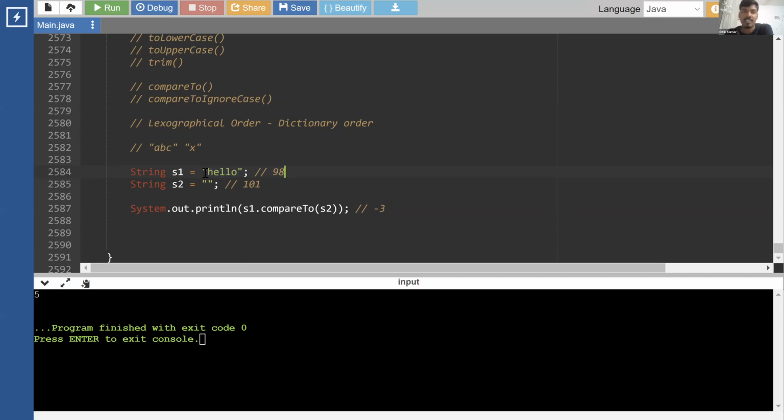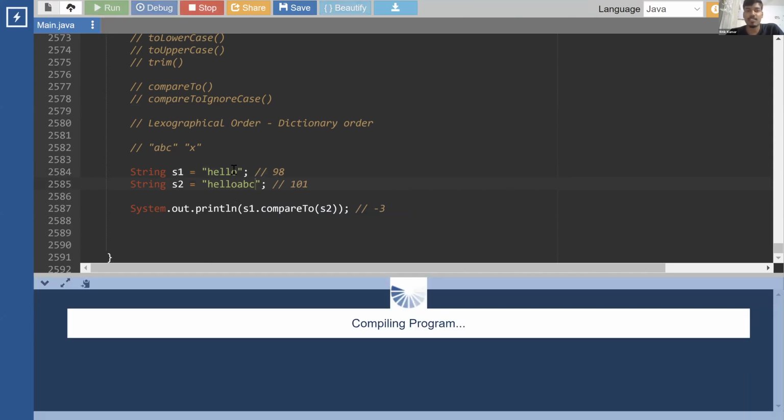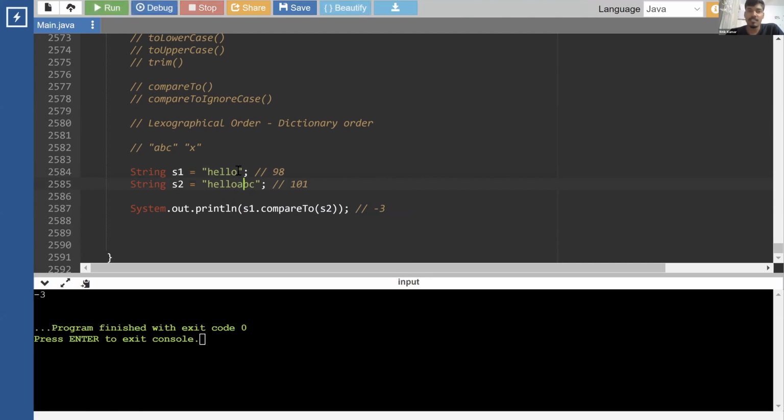What is this 5? Sir, what if the first string is like hello and the second string is hello ABC? Then what will be the output? Hello, ABC, or something else. So if it is non-equal, that's what I was doing. Now if this character is non-matching, the first non-matching character is this A. So this would come later, right? This is an empty character. There is no character from here to subtract. It is giving -3. Okay, we are comparing S1 with S2. Yes. Okay, let's check. Think of why this is giving -3.